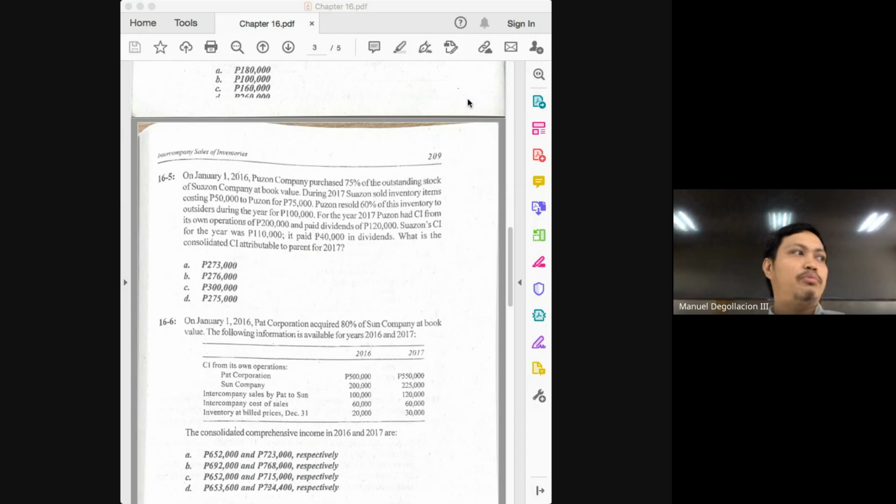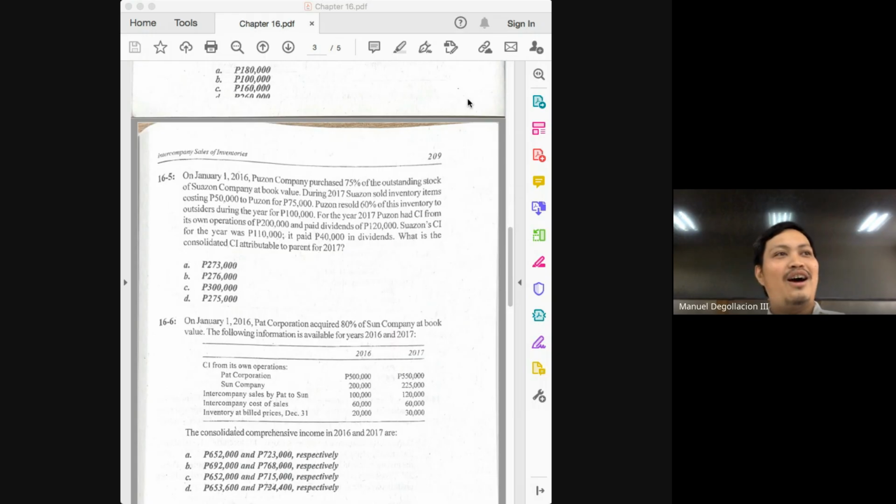If you are asked how much of the ending inventory of the parent came from the subsidiary, our answer would be 40% of 75,000. How much is that? 30,000. Is the adjustment the 30,000? No. The 30,000 is the ending inventory. What is the adjustment? The markup on this 30,000. How do you get the markup on the 30,000? You multiply the 30,000 by the markup rate.